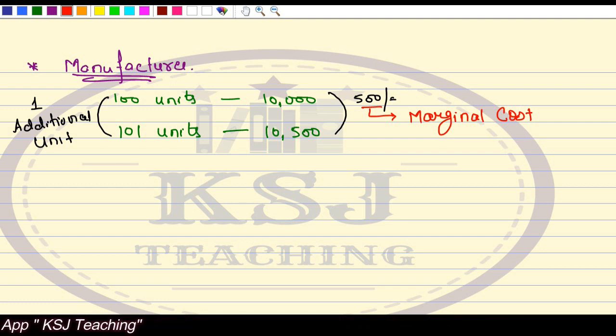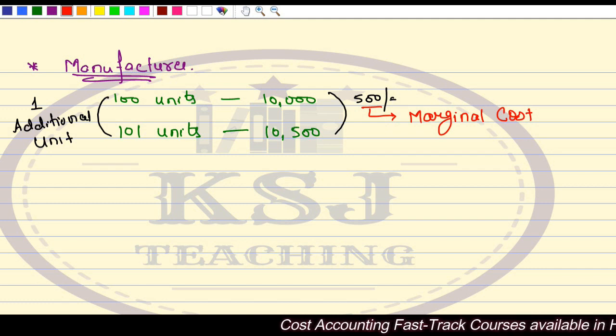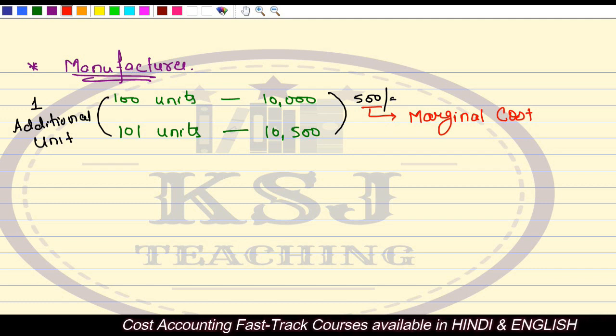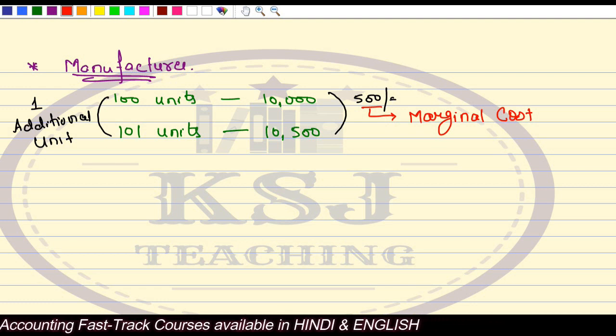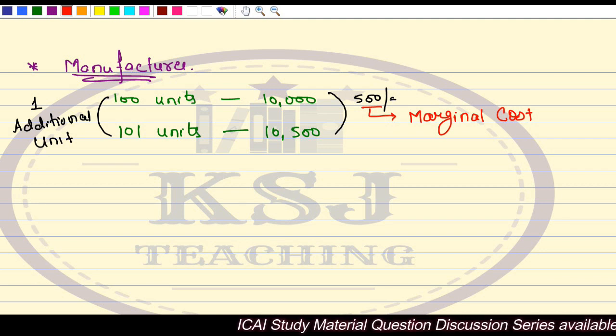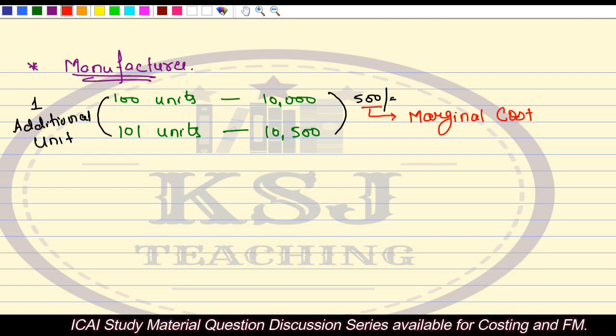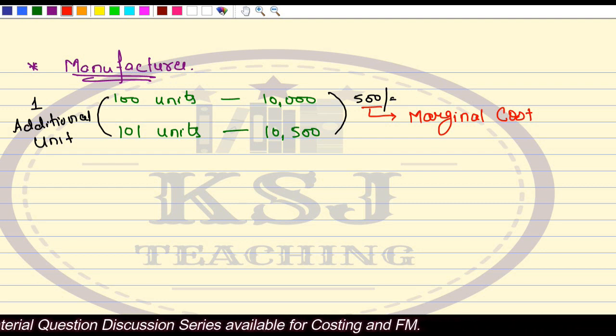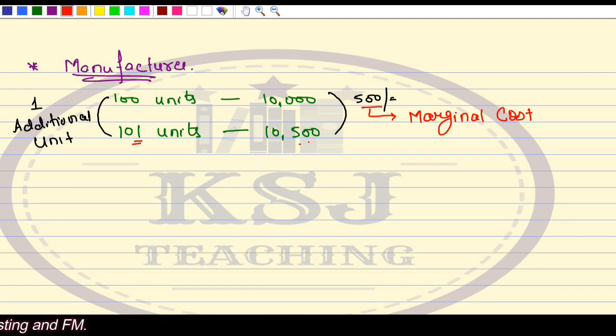You're able to understand that if you manufacture one extra unit, what will be the extra cost that you have to incur? Now, why is it relevant for a manufacturer to know this marginal cost? Why is this marginal costing being done from the business point of view? Why is it relevant? Can you tell me, give me the reasons for that? Very simple reason is, sir, the manufacturer is interested in knowing whether it is beneficial for him to manufacture an extra unit and incur an additional cost of 500.